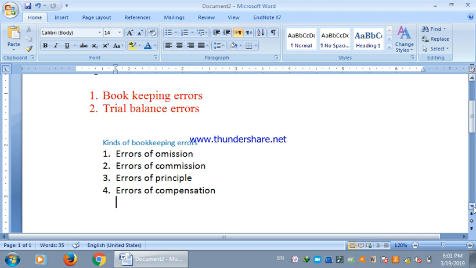So first of all, what do we mean by the error of omission? What are the instances in which an error in the accounting records will be termed an error of omission, or how could one identify what sort of errors are considered errors of omission?